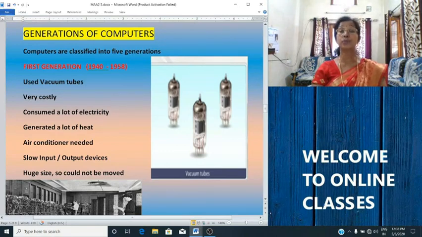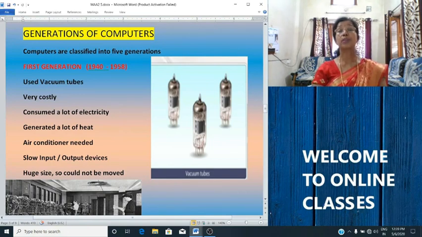It used vacuum tubes. The technology or component used in this computer was vacuum tubes. It was unreliable, and I told you it was very costly, and it consumed a lot of electricity and generated a lot of heat. It had slow input and output operations. It was very huge in size and needed an air conditioner to work.